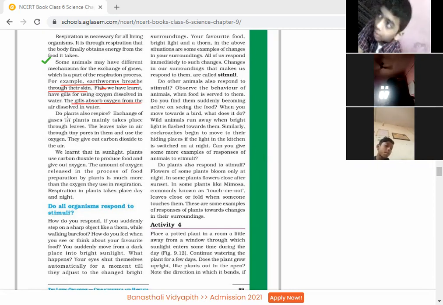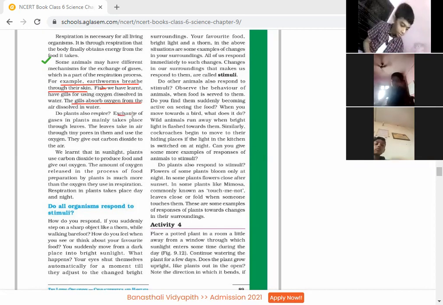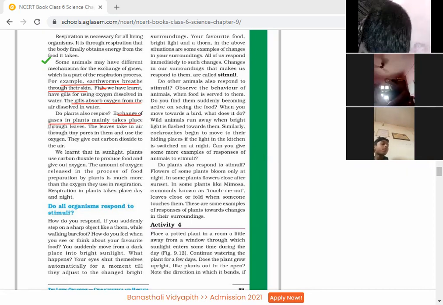After that, we'll discuss some plants. Plants also breathe. Exchange of gases takes place in plants also. Gas exchange in plants mainly takes place through the leaves. So kindly underline, and you know the leaves have small pores in them.